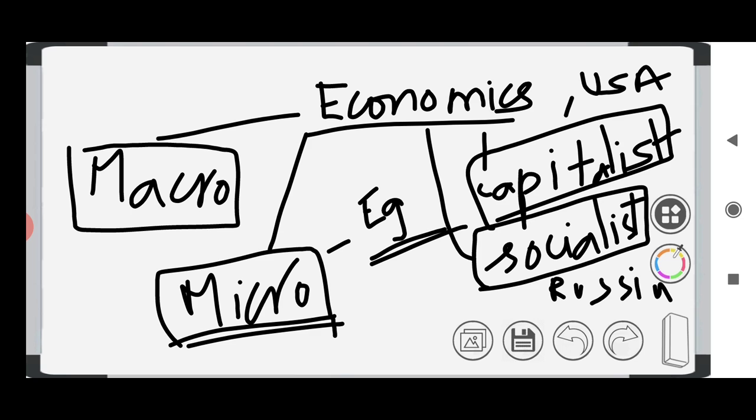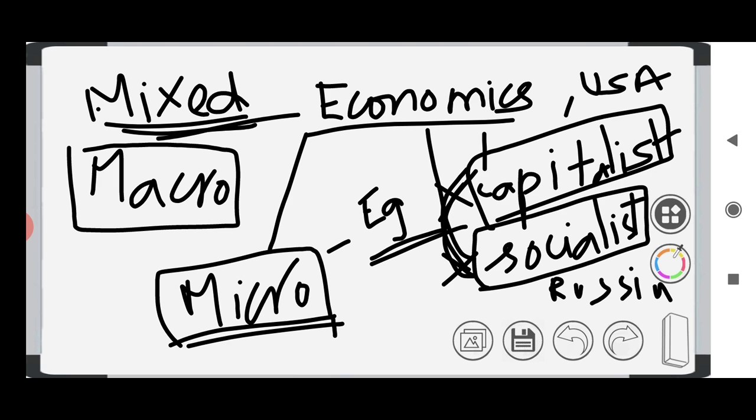So simple. Then what is the Indian economy? What is the economy which India is following? We are not following a capitalist economy, and we are not following a socialist economy. Then what is the Indian economy? You can have this question. Our economy is mixed. It is a mix of both capitalist and socialist economies. Our economy is called a mixed economy, in which both private and public coexist.